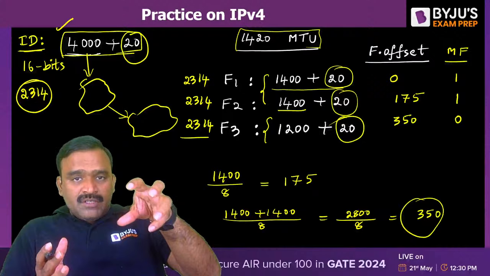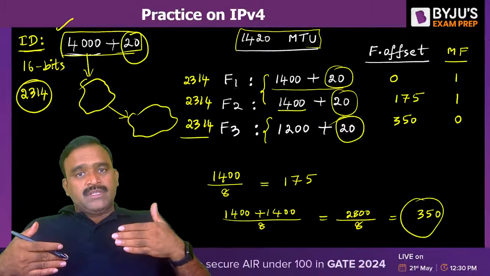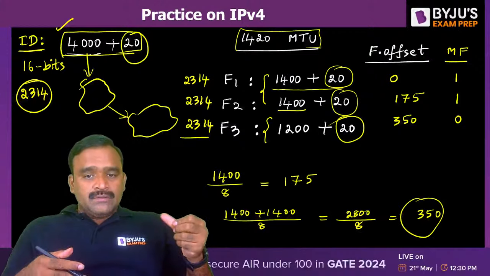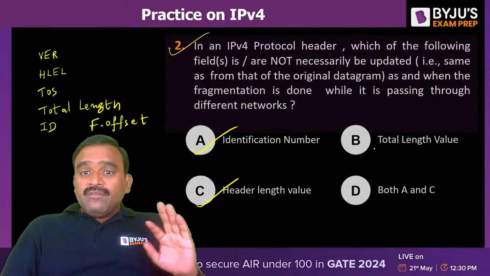So all fragments with the same ID will be collected first. Using the offset value, we can arrange them in a proper sequence. I hope you understood. Okay. So that's the reason the ID value is also the same. Total length value will be different.